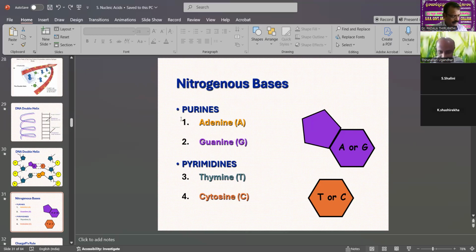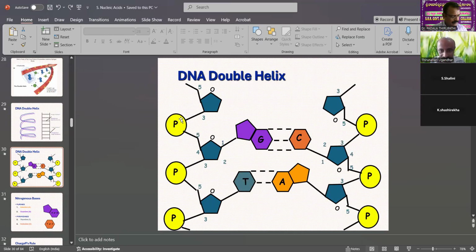Guanine and cytosine form three hydrogen bonds, and thymine and adenine form two hydrogen bonds. So these bonds keep the DNA tightly packed, and the DNA is functionally active.